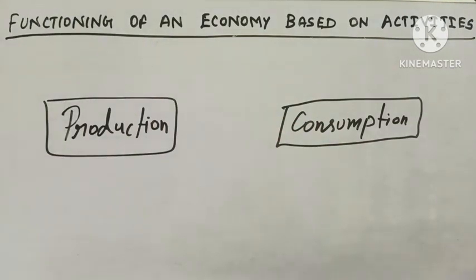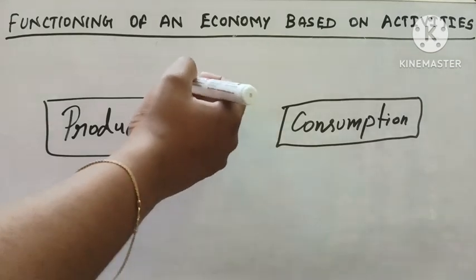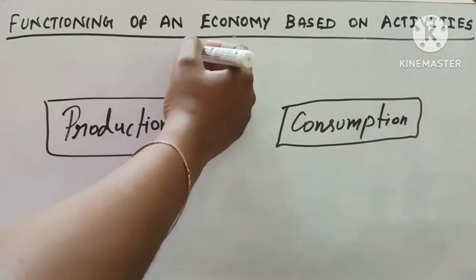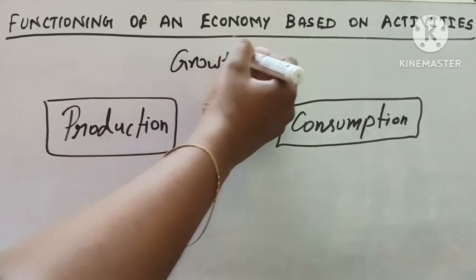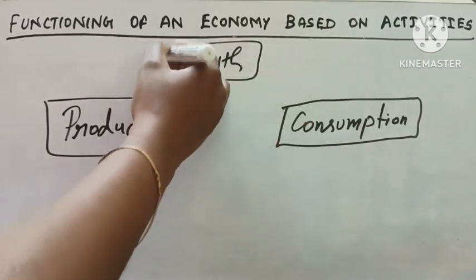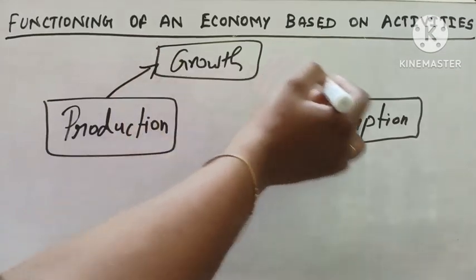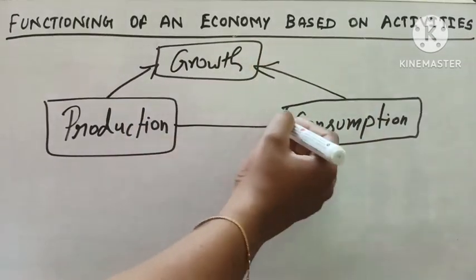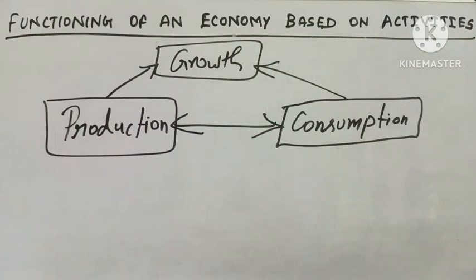The aim of these two activities is to achieve growth. So here, for example, if we have a soap company, we are manufacturing soap. What will we do?